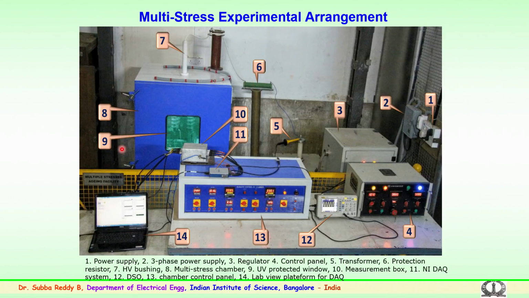We have a chamber wherein we can have 4 insulators in service. So, this is the control arrangement wherein all the parameters, temperature, humidity, UV could be adjusted. You have a control panel for the voltage, it could be AC or DC. The transformer and the regulator is here, you are connecting it to the bushing, and the samples are inside the chamber wherein the facility for UV, humidity, temperature is available.